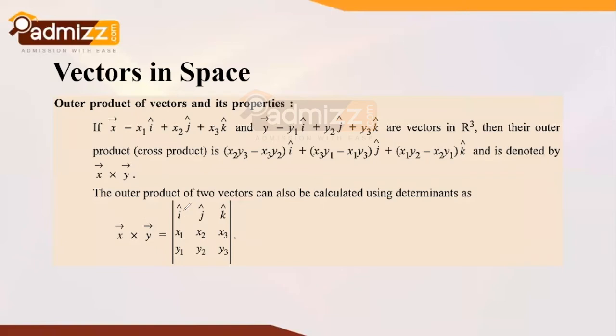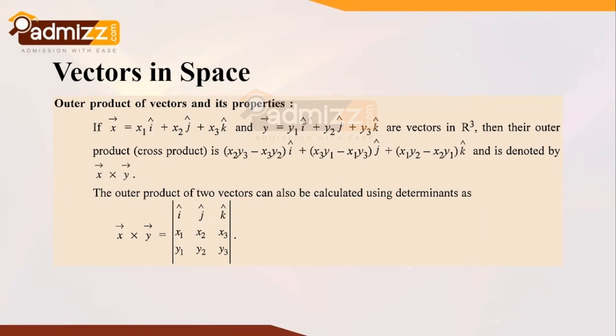We write i cap, j cap, k cap in the first row, and the second row is occupied with the vector x values, and the third row is occupied with the vector y values, which is taken in order as i, j, and k.